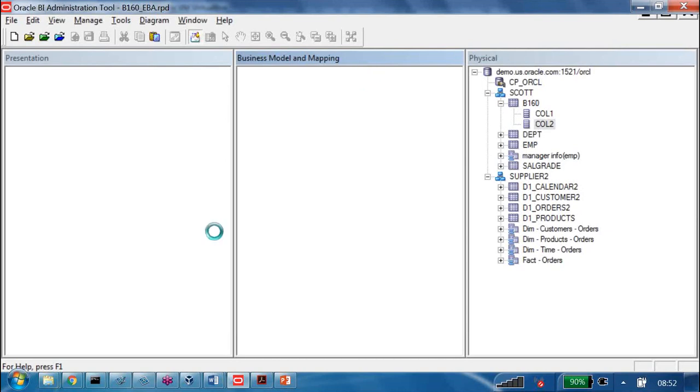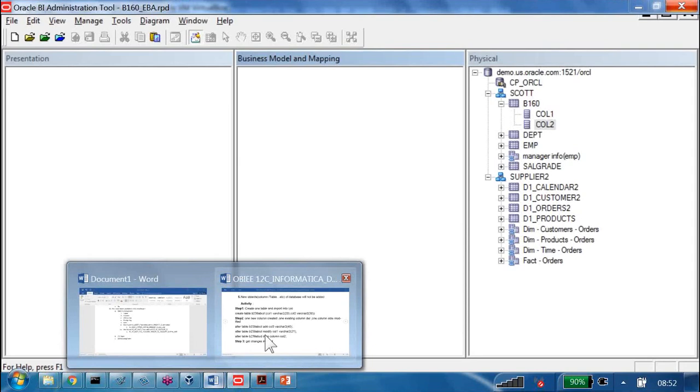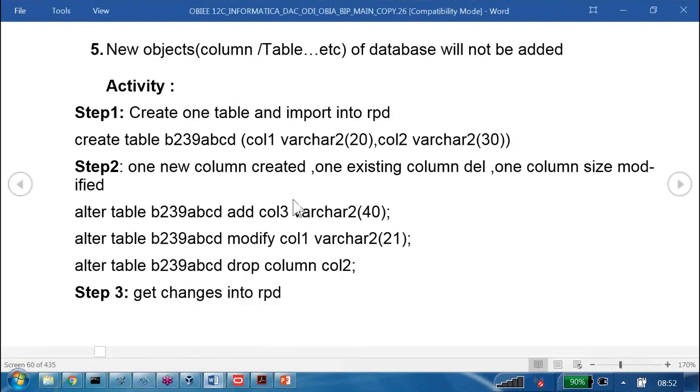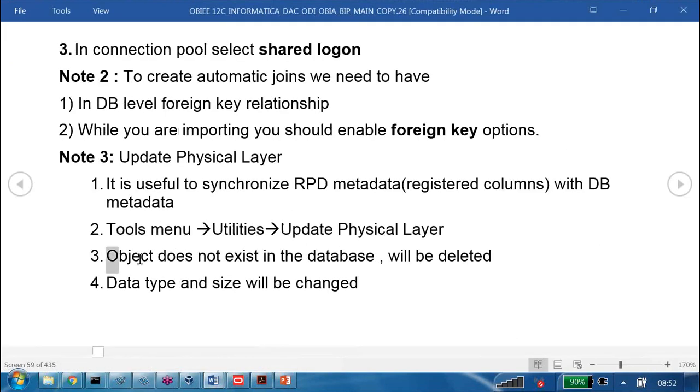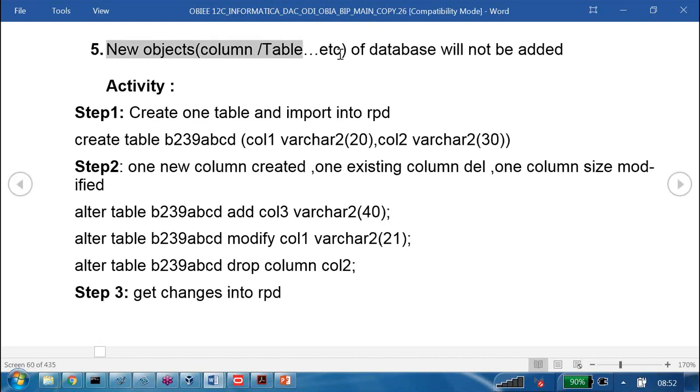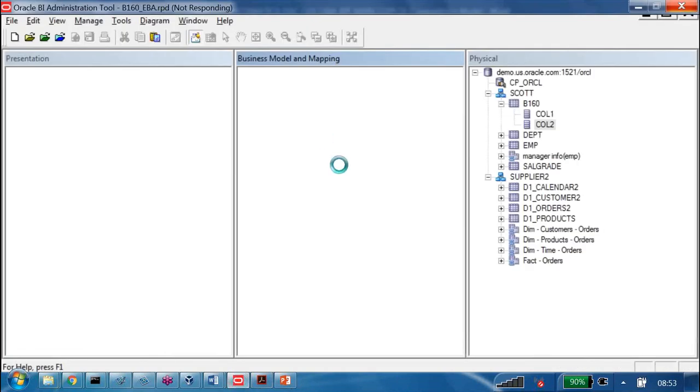That's what will happen. That's what I am trying to tell with these points here. Here what I said: an object that does not exist in the database will be what? Deleted. Data type and size will be what? Changed. And new objects of the database will not be added. These are the points. Right. Let us go and try to see those things. It's taking some time. Let it take.